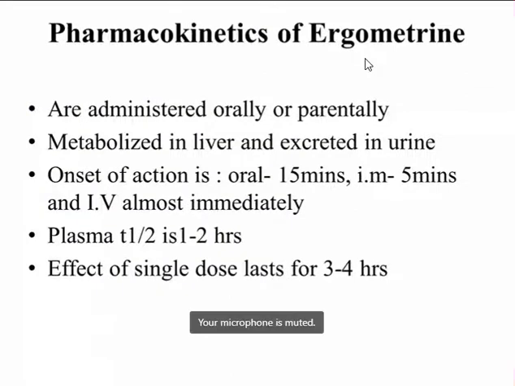Now, kinetics of ergometrine: it can be given orally or parenterally, metabolized in the liver and excreted in urine. The onset of action, when it is given through the oral route, is 15 minutes. When it is given intramuscularly, it is 5 minutes. And when it is given through the intravenous route, the onset of action is almost immediate. The plasma half-life is 1 to 2 hours, and the effect of a single dose will last for 3 to 4 hours.